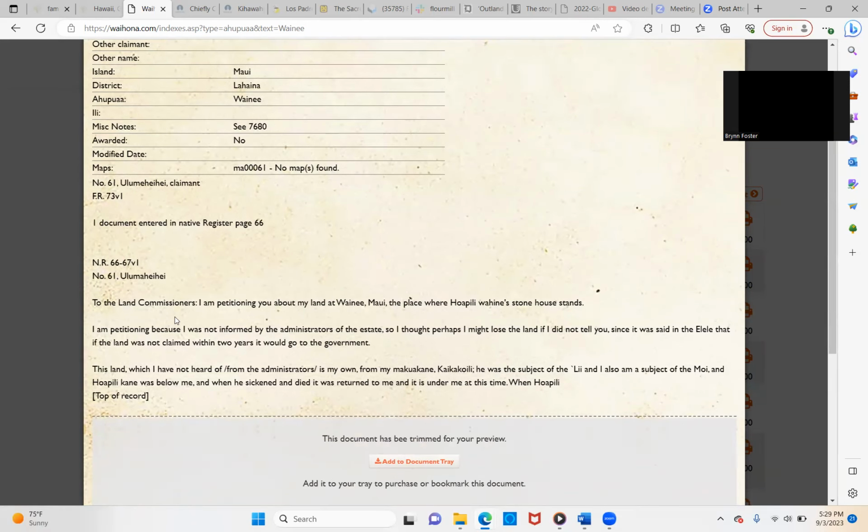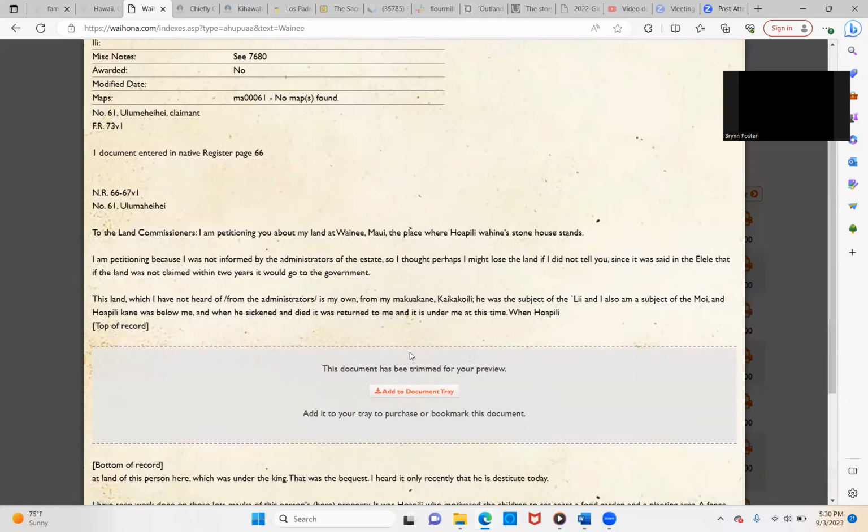There's notes, and he says, I am petitioning you about my land at Waine'e, Maui, the place where Ho'opili Wahine's stone house stands. So Ho'opili Wahine is, I believe, Kalakaua, Kahehe, and they say, I am petitioning this because I was not informed of the administrators of the estate, so I thought perhaps I might lose the land if I did not tell you, since it was said in the Ele, which might have been a newspaper, that if the land was not claimed within 2 years, it would go to the government.